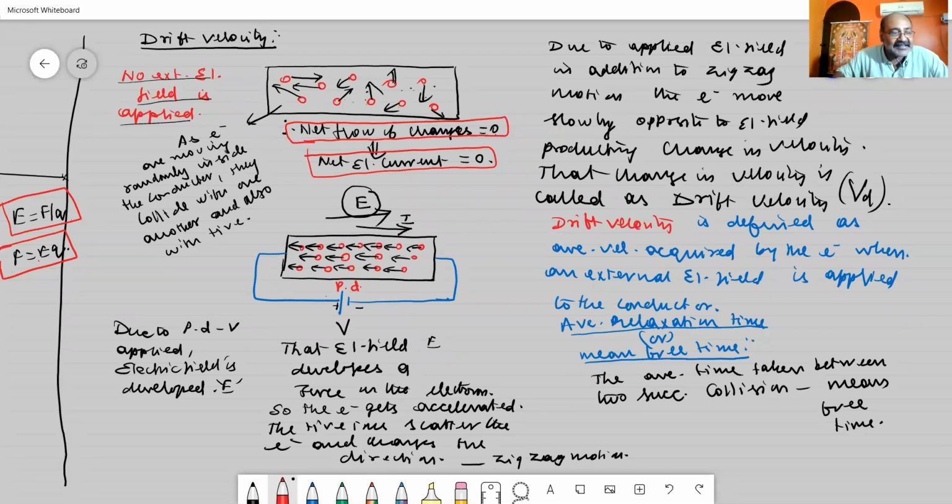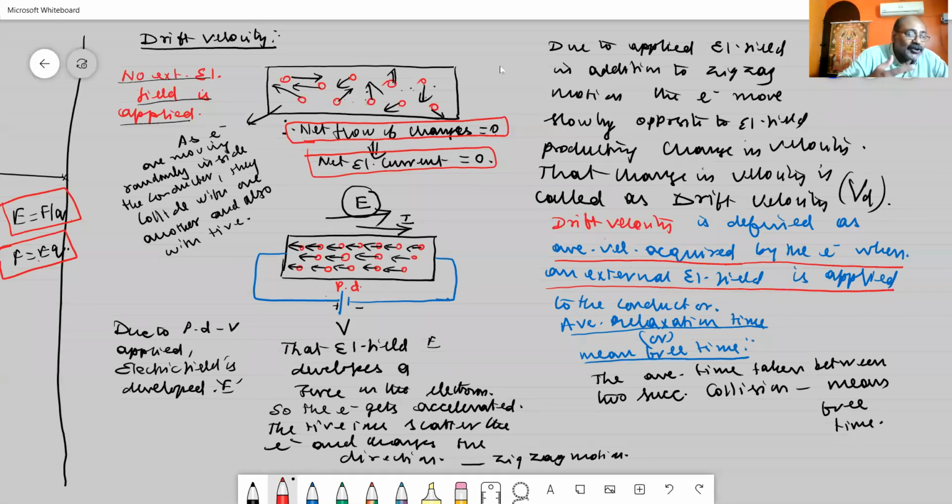So I can define drift velocity in such a way that drift velocity is defined as the average velocity acquired by the electron when an external electrical field is applied to the conductor. By applying an external electrical field to the conductor, there is a drift in the velocity of the electrons moving inside, and that velocity we are calling the drift velocity. This change in velocity takes place in a small interval of time called the mean free time.